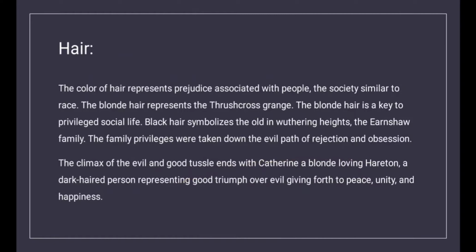Second is hair. The color of hair represents prejudice associated with people. The society is similar to race. The blonde hair represents the Thrushcross Grange. The blonde hair is a key to privileged social life. Black hair symbolizes the old in Wuthering Heights, the Earnshaw family. The family privileges were taken down the evil path of rejection and obsession. The climax of the evil and good tussle ends with Catherine, a blonde, loving Hareton. A dark haired person represents good triumph over evil, giving forth to peace, unity, and happiness.